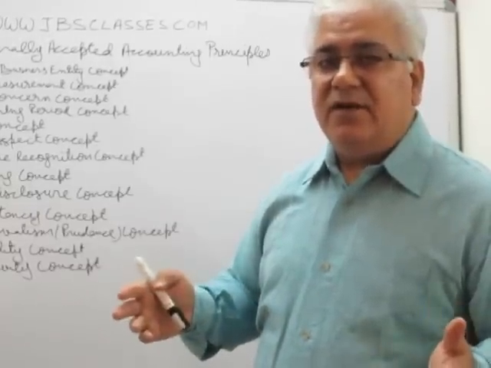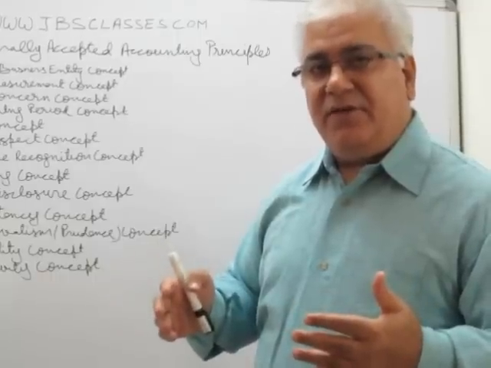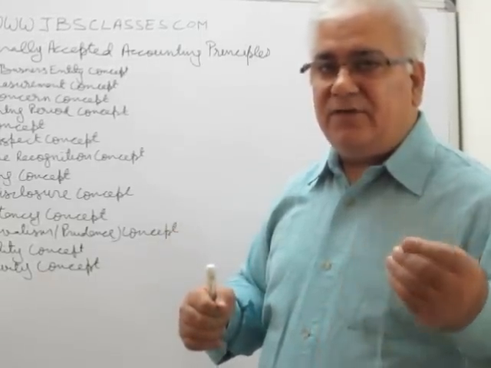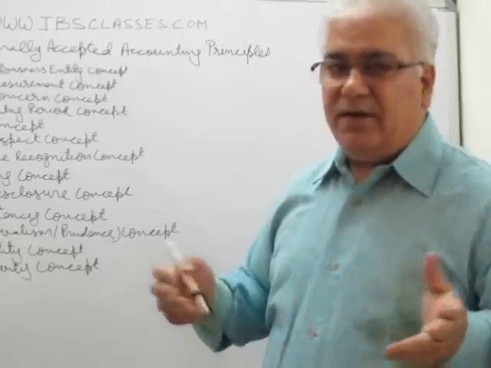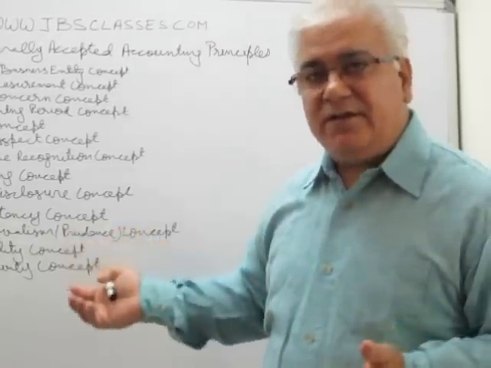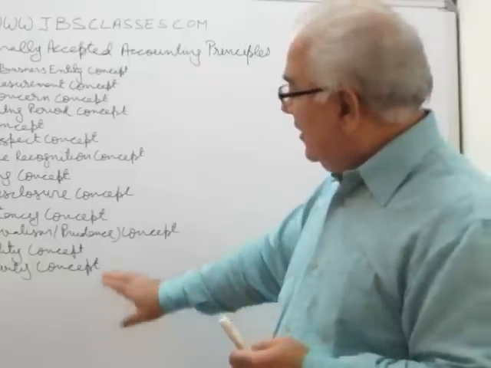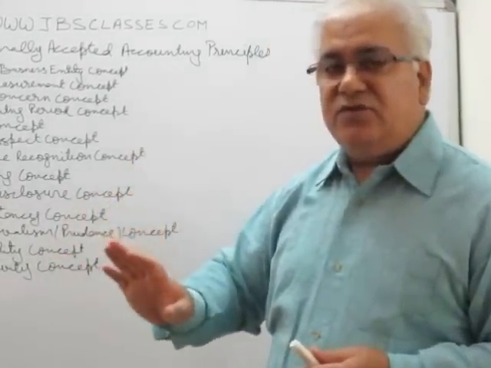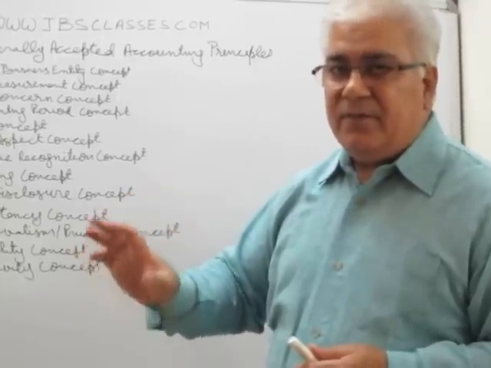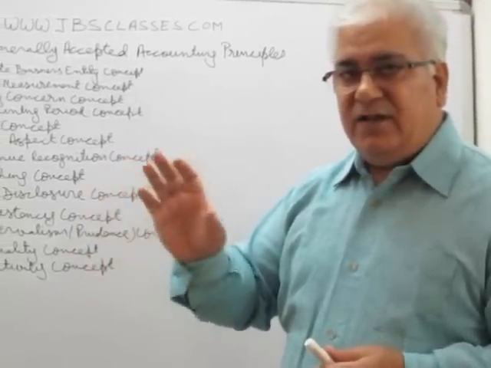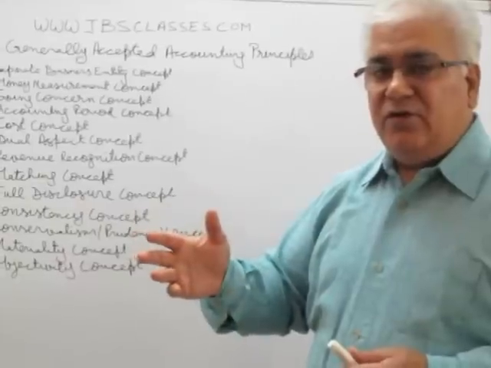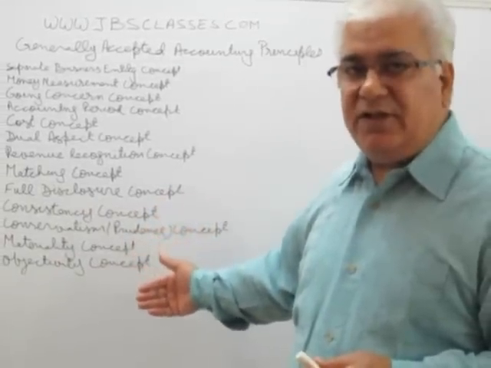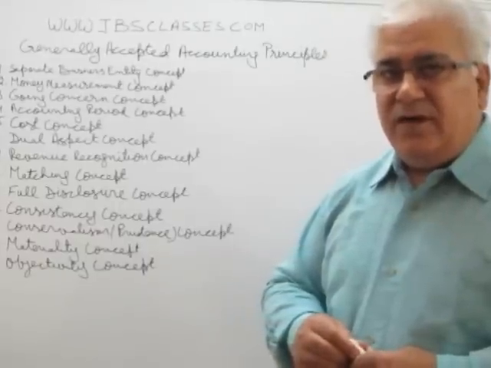So it means what? Then objectivity will be suffering in this manner, because then biasness of the accountant will come in. It is his judgment at what figure he takes it. So that's why, according to this concept, the accountant must use the verifiable value which is given in the documents to write or record the transaction in the books, right?